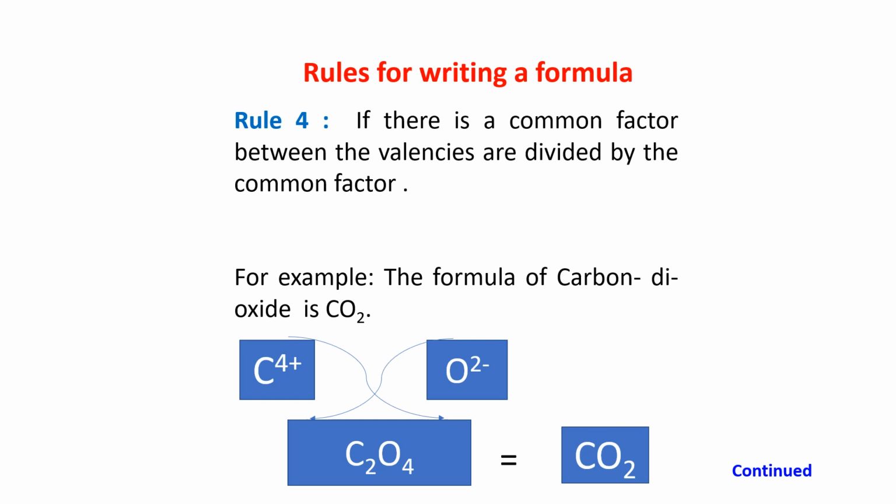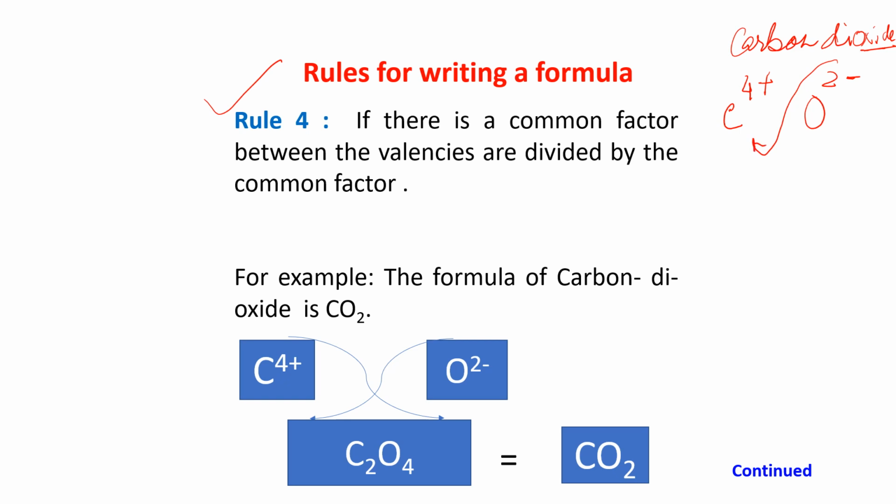Now the next one is, if there is a common factor between the valencies, then what will happen? Suppose I want to write carbon dioxide. How are we getting it? See, carbon has the symbol C with a valency 4 plus. And oxide, that is oxygen, with valency 2.